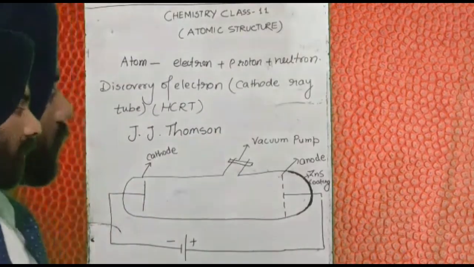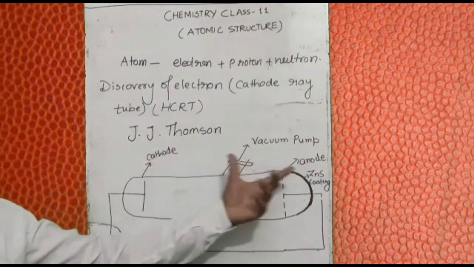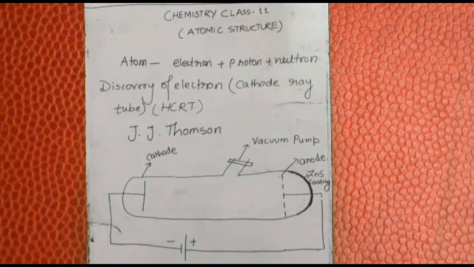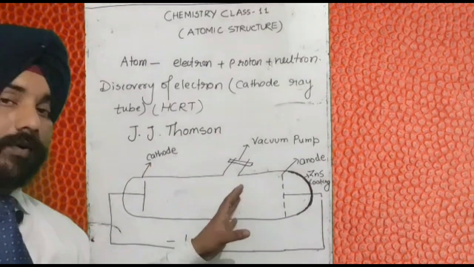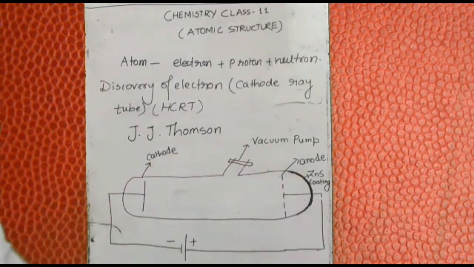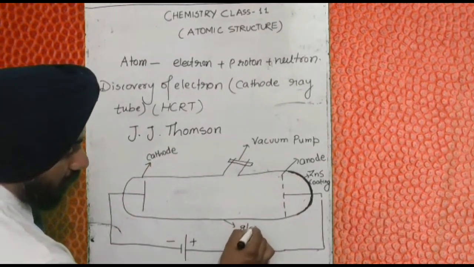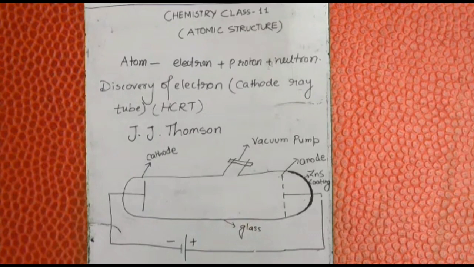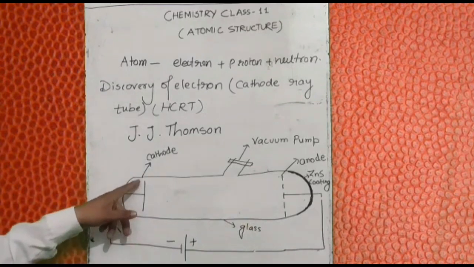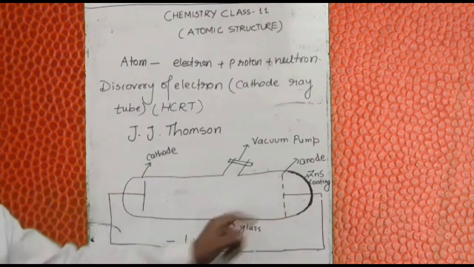This is a hot cathode ray tube, or simply a cathode ray tube. What does it consist of? You can see that it is made up of glass, and there are two metal plates.